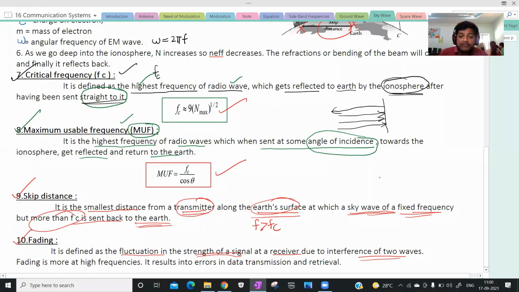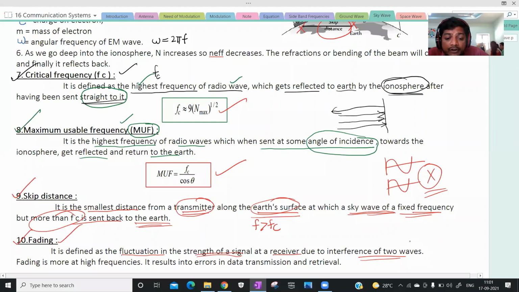There is a possibility of interference of the two waves. Due to this interference pattern, what happens? We are getting some disturbance, some fluctuations in the strength of the signal. It means we are not getting the correct signal. That is termed as what? Fading. The fading results due to what? Interference of the electromagnetic waves.